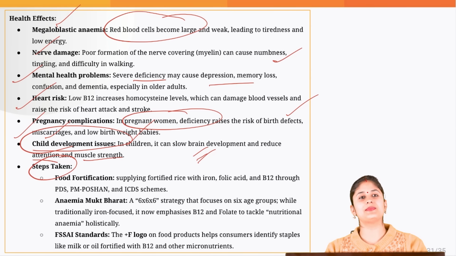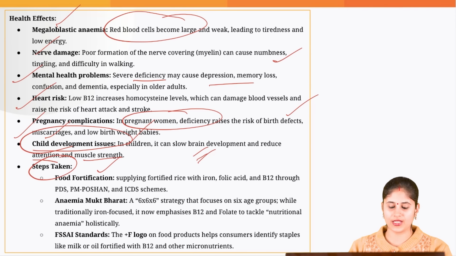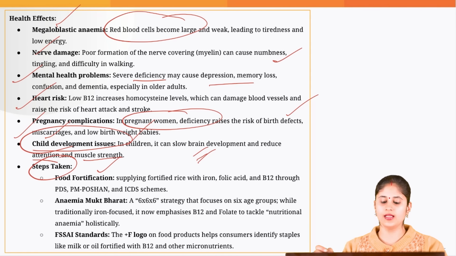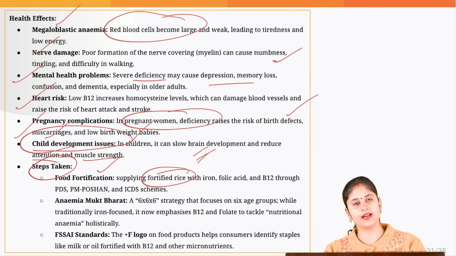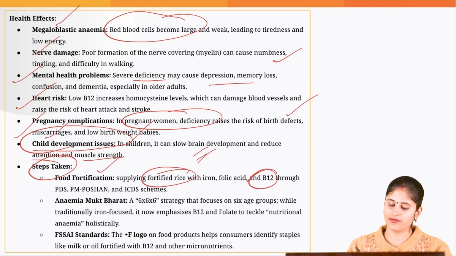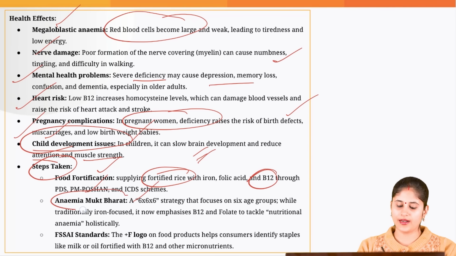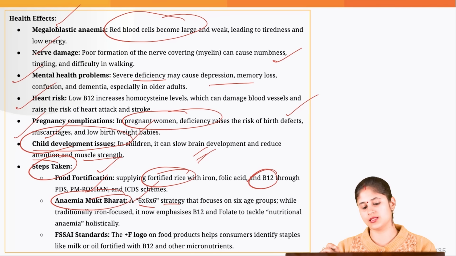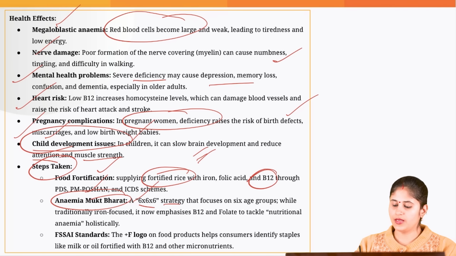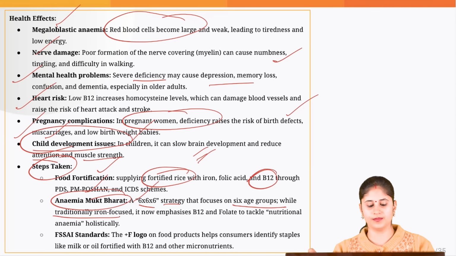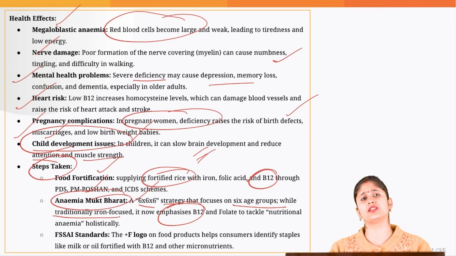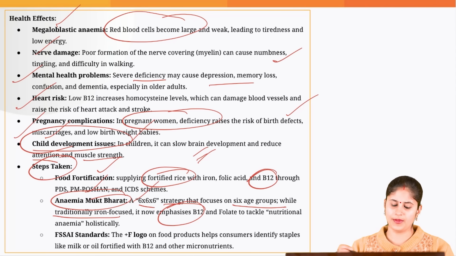Now covering the steps taken by the government. So we have food fortification. Currently the government is ensuring that we are providing fortified rice. Okay, and herein we are fortifying it with B12 also under the PM Poshan and ICDS scheme. Then to address anemia, we have a 6x6x6 strategy wherein we will be focusing upon 6 age groups and we will be providing traditionally iron focused, and here we are also paying emphasis to B12 supplements also.